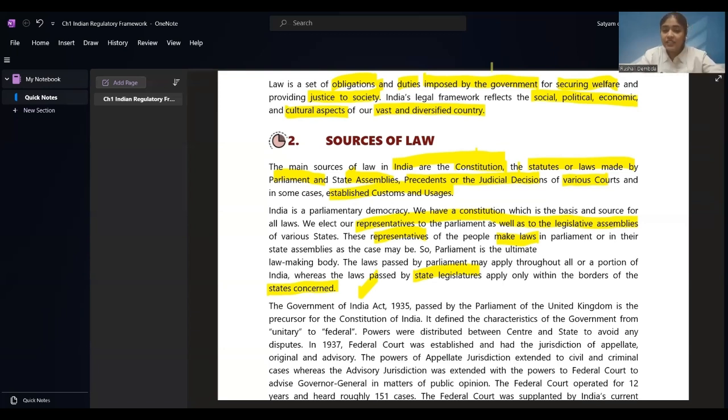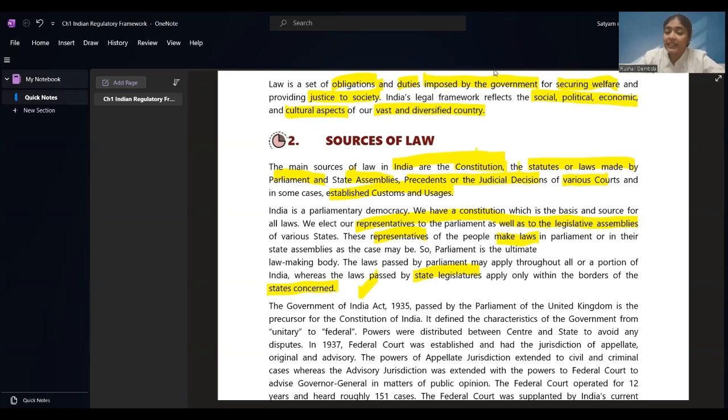Government of India Act 1935, passed by the Parliament of the United Kingdom, is the precursor of the constitution. Now, we have to see what was the basis for the constitution. The Government of India Act that was passed by the Parliament of the UK in 1935. That is a precursor of the Constitution of India, the foundation or the base, or you can say reference for the Indian constitution to be prepared.